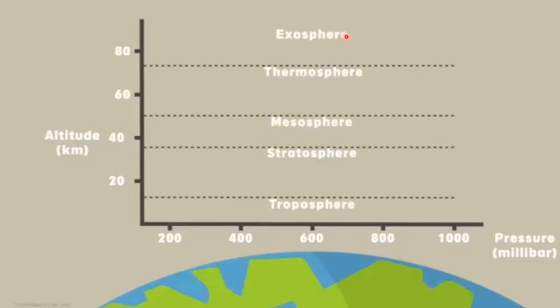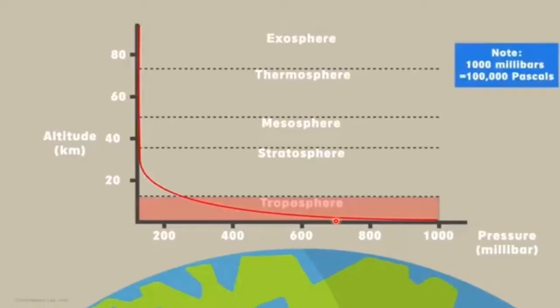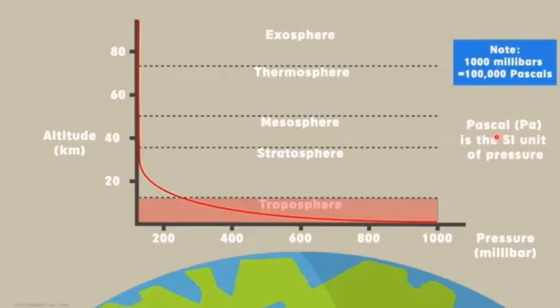This graph also represents how the pressure varies from layer to layer. The troposphere is the closest to the surface of the Earth. The pressure in this area goes up to 1 lakh Pascal. That means this is a massive pressure, children. This pressure pushes and pulls the objects on the surface of the Earth. Pascal is the SI unit to represent the pressure.